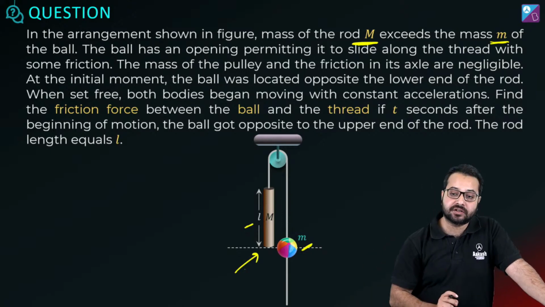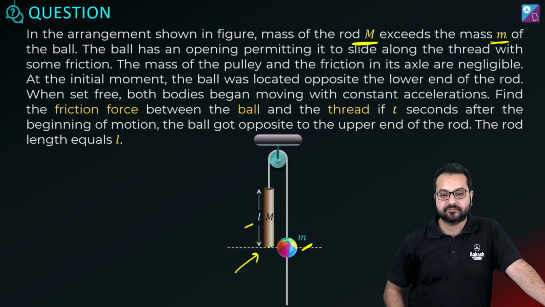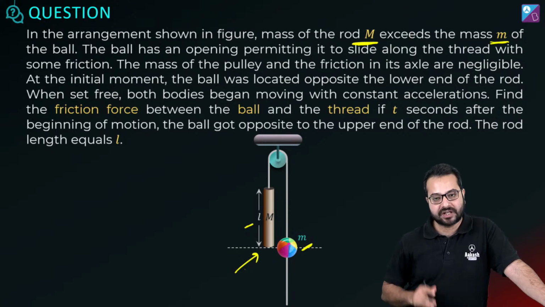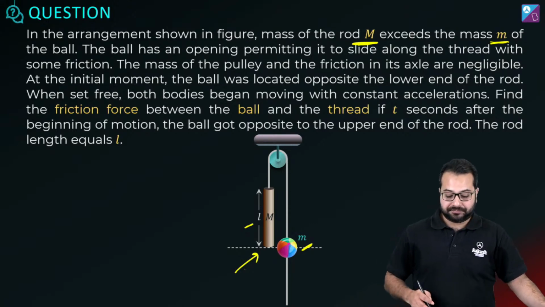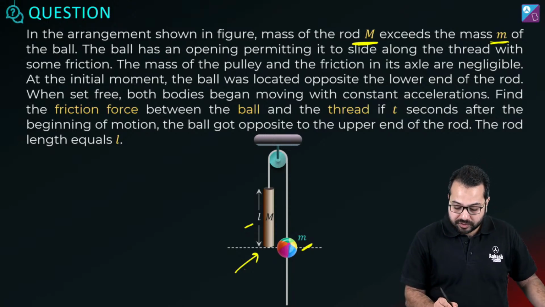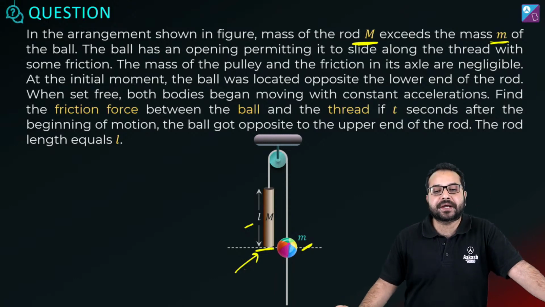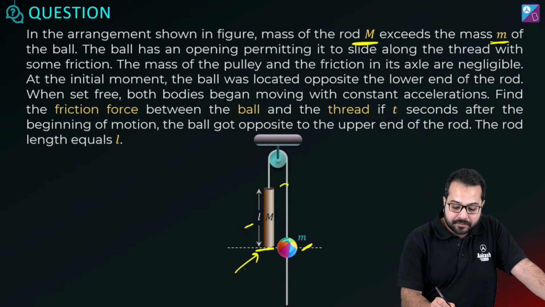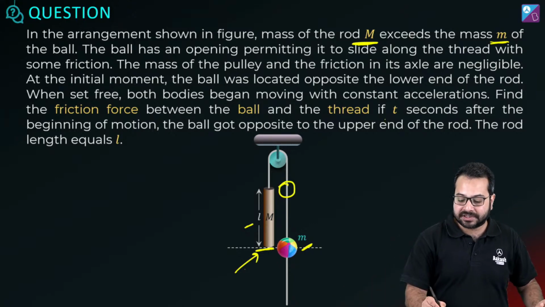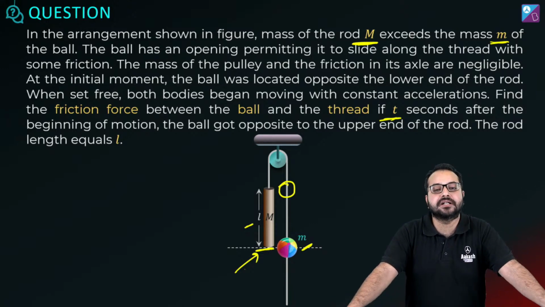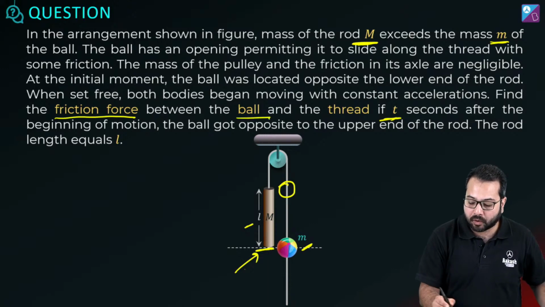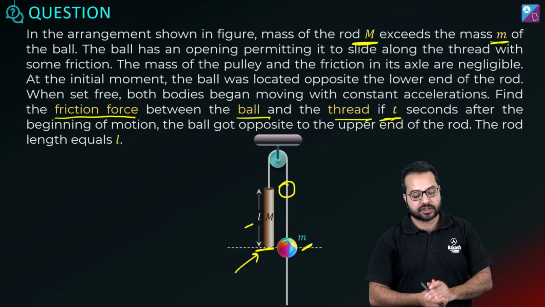And there is friction between the bead and the wire. There is some friction between the bead and the string. Now, it is seen that this bead is at the bottommost position with respect to the rod, and after some time the bead is at the topmost position with respect to the rod, and this takes time t. So what do we need to find out? We need to find the frictional force between the ball and the thread. Is the question clear?